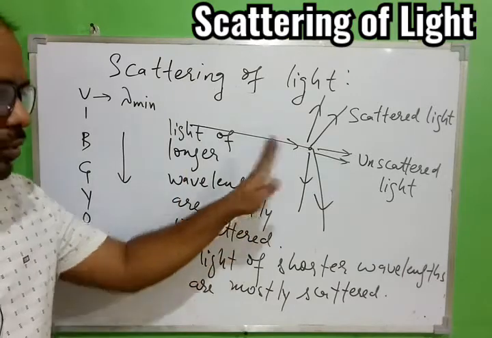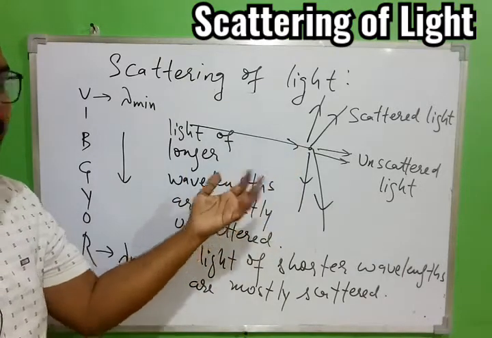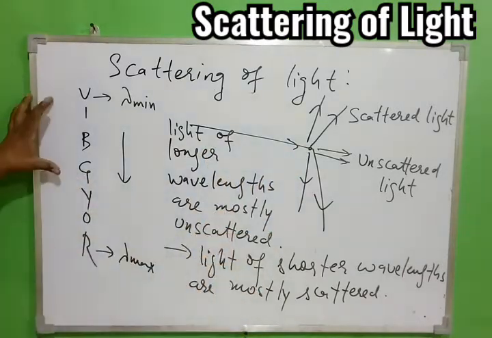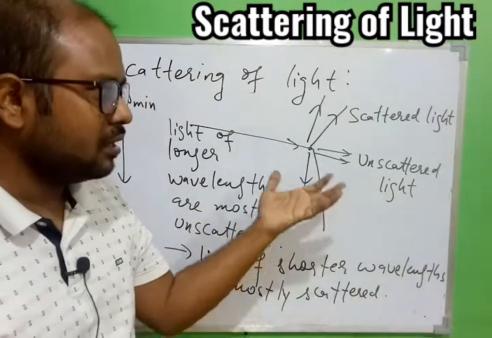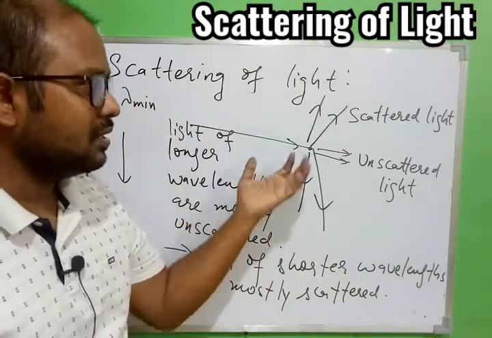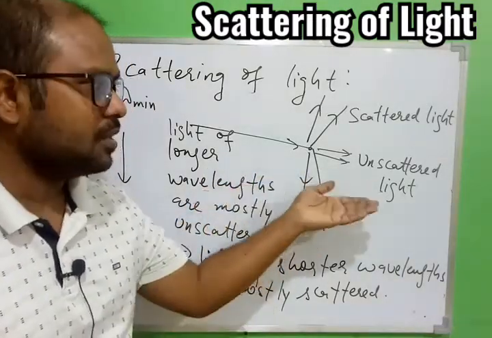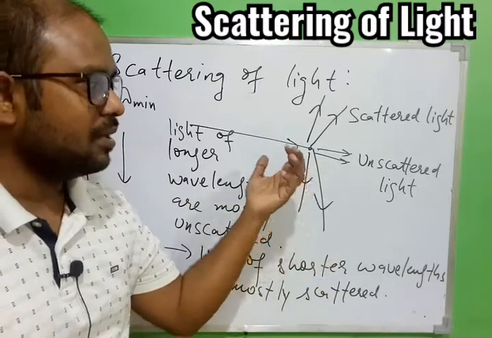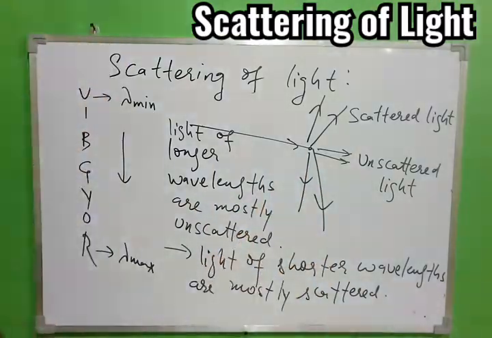If 7 colors fall on this particle, then all the 7 colors may not be scattered. Most of the time the colors of less wavelength will be able to hit the particle and they will get deviated. Longer wavelengths will not even be able to hit the particle and they may move straight away without any deviation, that is, they may remain unscattered. So this is the one concept we have, that you have to remember.